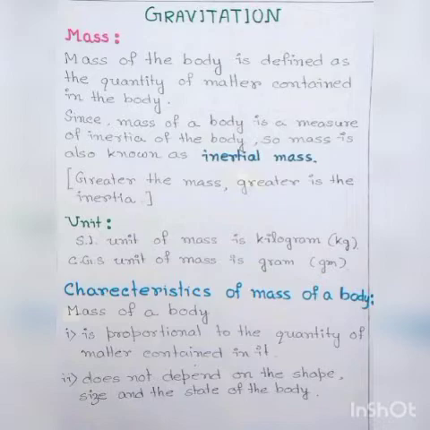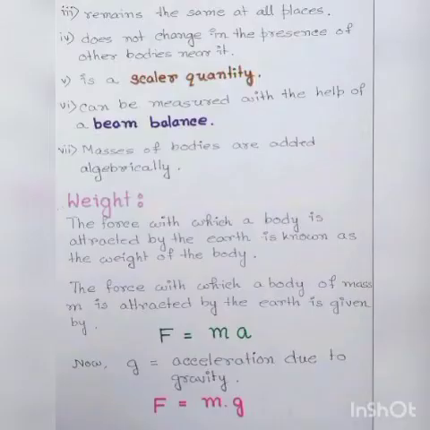Now let us discuss some characteristics of mass of a body. First point, mass of a body is proportional to the quantity of matter contained in it. So if the matter is more, mass will be more. Next, number 2, mass of a body does not depend on the shape, size or the state of the body. Next, number 3, mass remains the same at all places. So wherever we go in this universe, for a particular object, its mass will remain constant. Next, number 4, it does not change in the presence of other bodies near it.